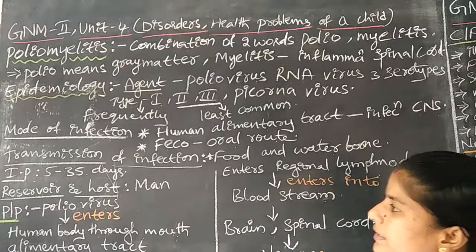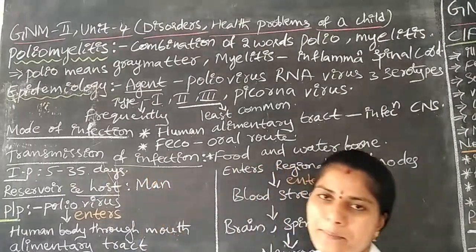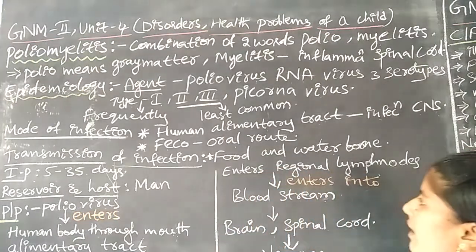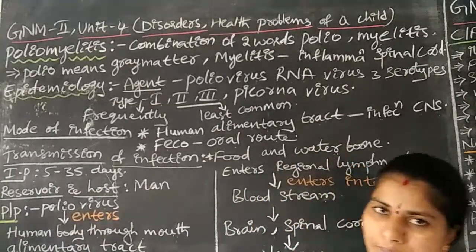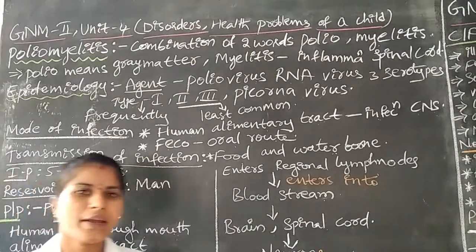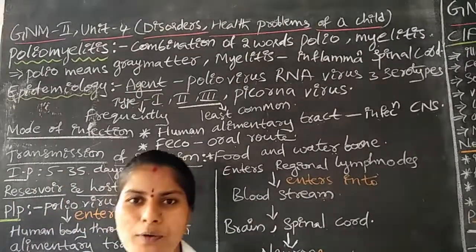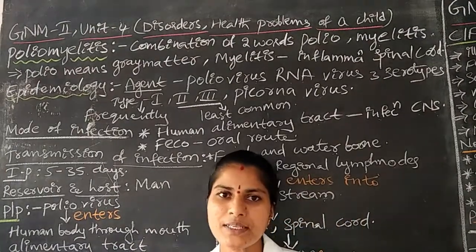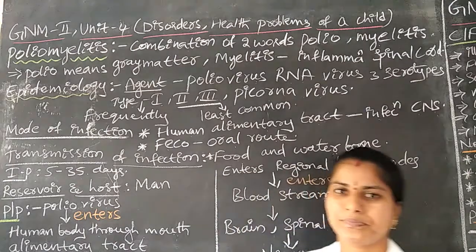Next is the transmission of infection. The infection is transmitted through food and water: contaminated food and contaminated water. Only through those food particles and water does the virus enter the human body.